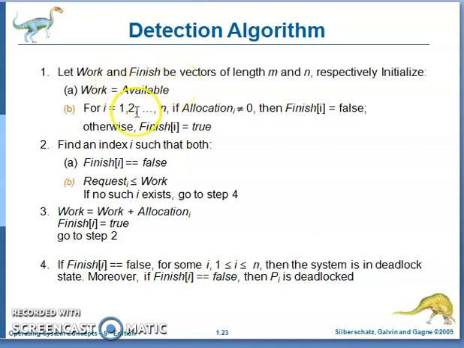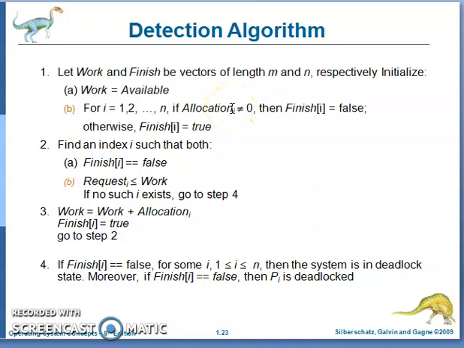Work is equal to available, and initially, as in the Banker's algorithm, finish vector is false. That means all processes are not yet completed. Now here there is one condition. Allocation i is not equal to 0 means some number of resources are allocated for process Pi. Allocation i is equal to 0 means no resource is allocated.